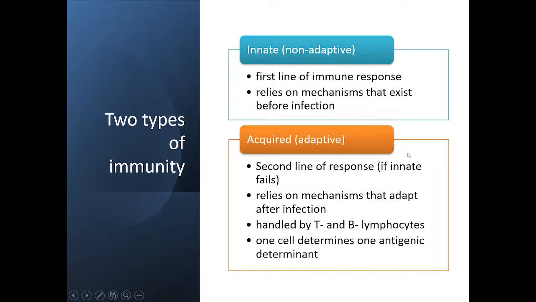What is the difference between the two? Anyone? Very good. Very good.